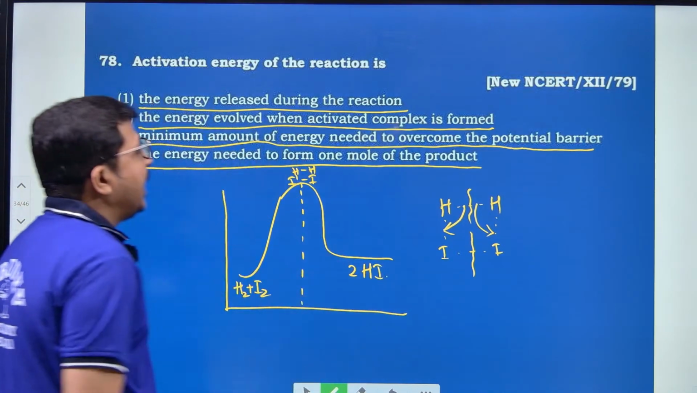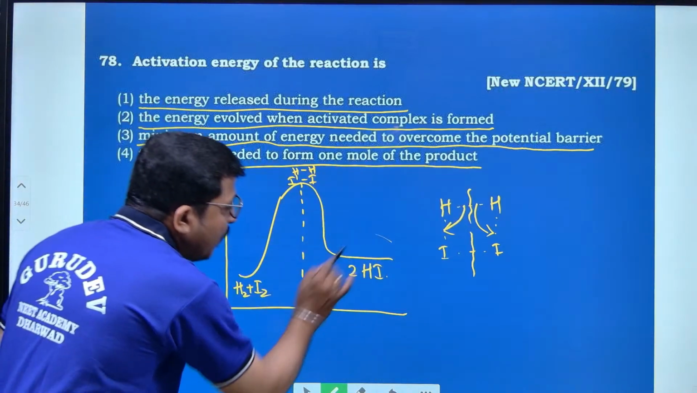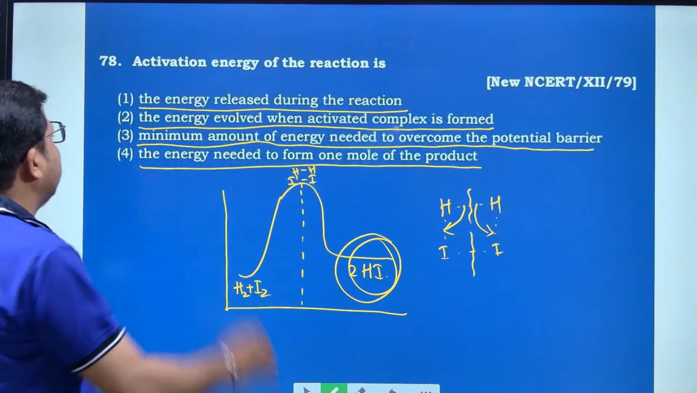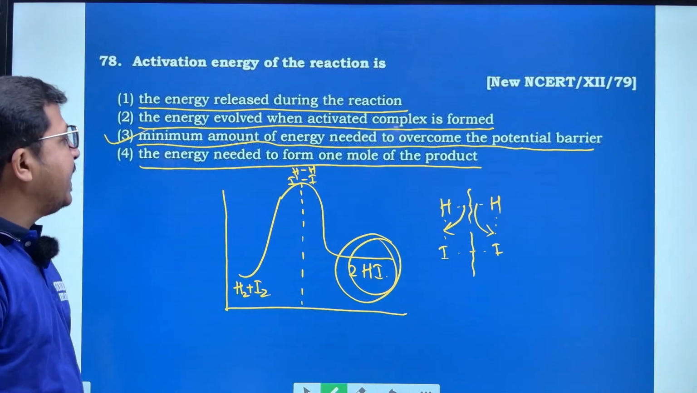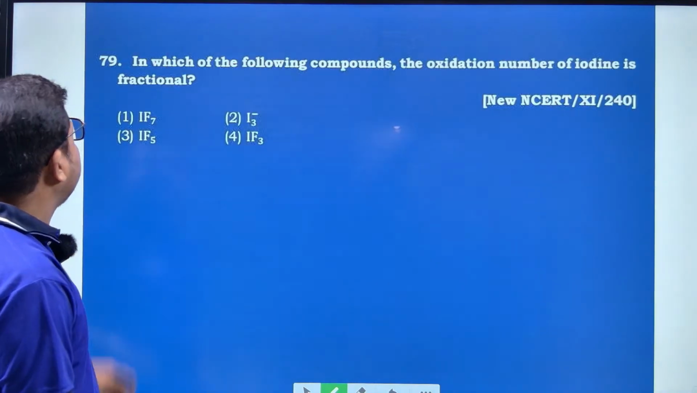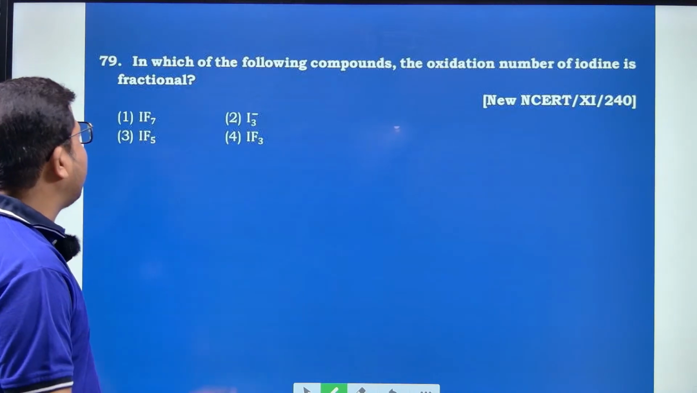Here the minimum amount of energy needed to overcome the potential barrier is called activation energy. Hence the right option is option number 3. And next, in which of the following compounds is the oxidation number of iodine a fraction?